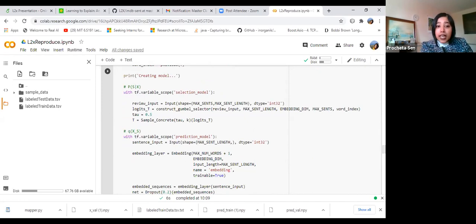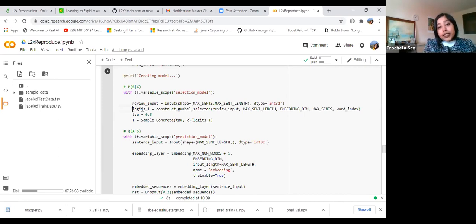So here in the selection model, you can see tf.variable_scope selection model. This is the review input. Here you basically declare your input dimension, and this should be exactly the same as your original model. Whatever model you are working on, that you want to explain, you have to define its input space here. That will be the input to your L2X model.